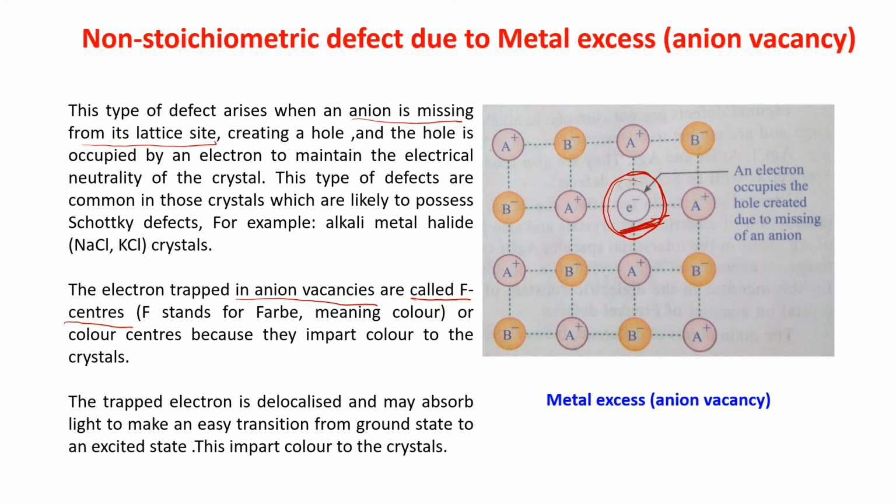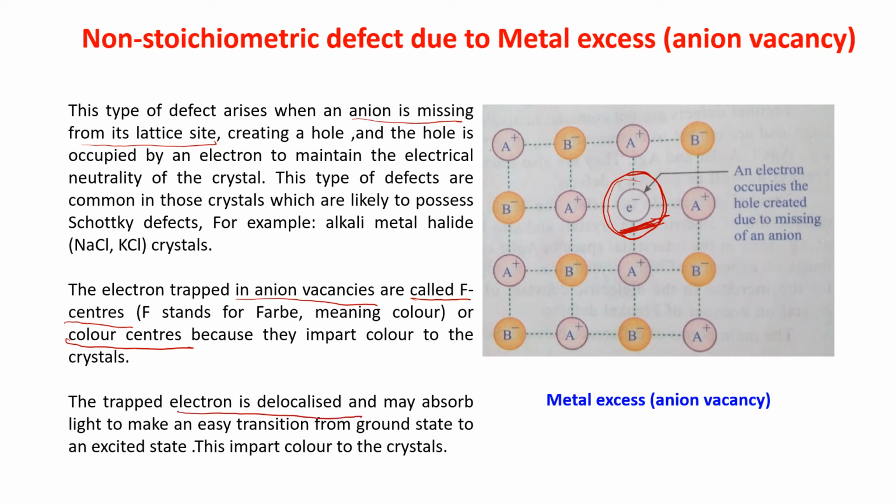Now this F center, F stands for Farbe. It is a German word meaning color, or color center, because they impart color to the crystal. The trapped electron is delocalized.